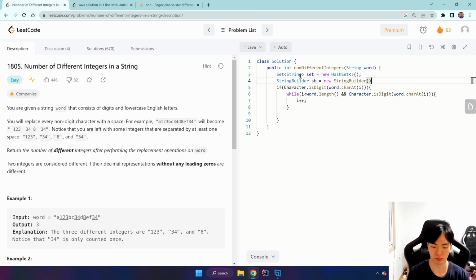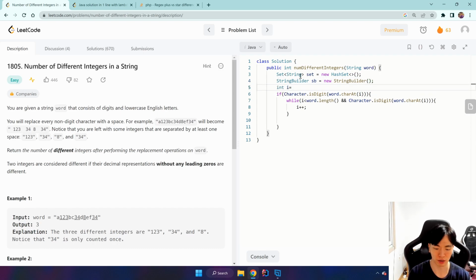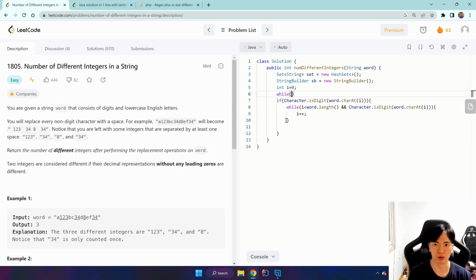So our pointer is going to be at the starting index, and our entire loop will be based on whether our pointer is still within the boundary of our word.